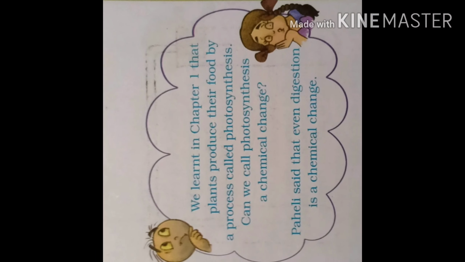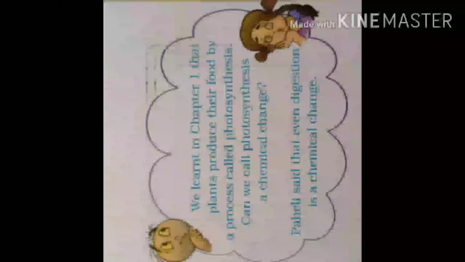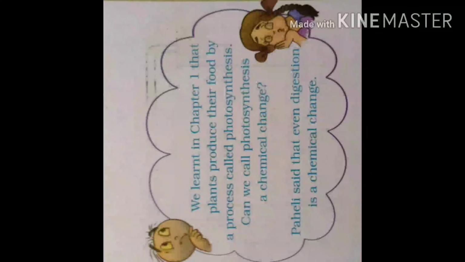Here, Bujo is asking one question. We learnt in chapter 1 that plants produce their food by a process called photosynthesis. Can we call photosynthesis a chemical change? Yes, plants prepare their food by the process of photosynthesis. What happens in photosynthesis? Carbon dioxide combines with water and forms glucose. So, carbon dioxide and water combine and form a new substance, glucose. That is why it is definitely a chemical change.